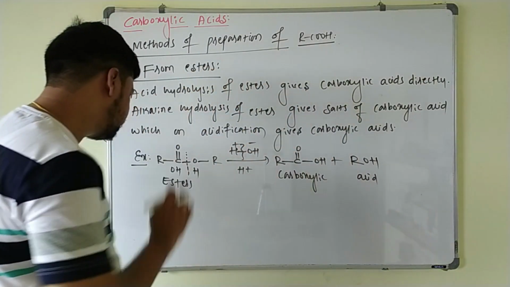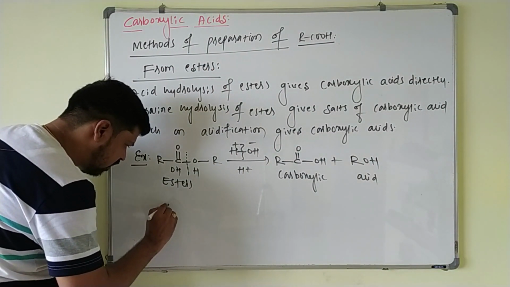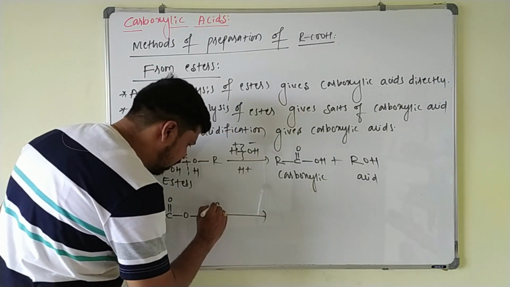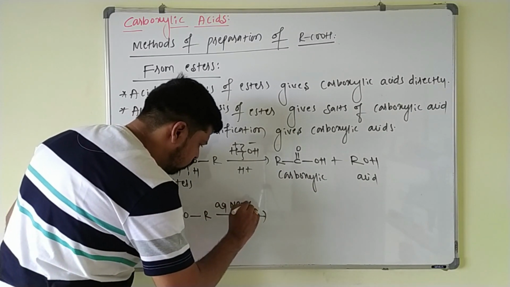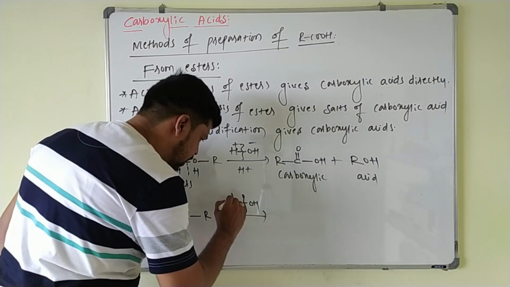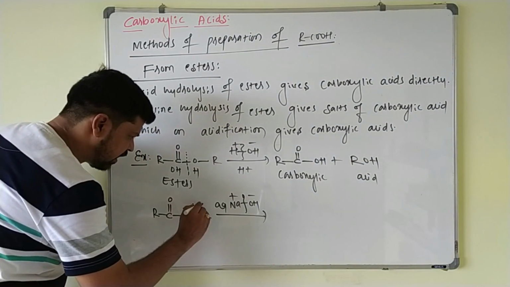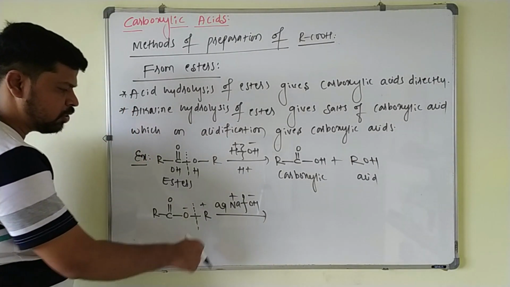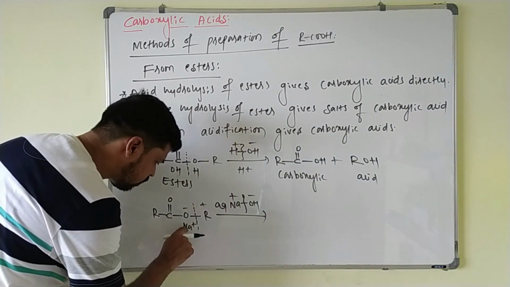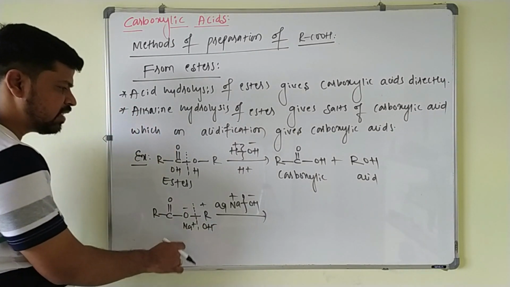Next one, suppose this hydrolysis is done in the alkaline medium, RCOOR', this on treating with aqueous NaOH. This is what we call alkaline hydrolysis. So here this will be Na plus and OH minus, you break this bond here, this is negative and this will be positive, electronegative and electropositive alkyl group. So here Na plus is added, here you add OH minus, so you will get a mixture of alcohol and salt of the acid.